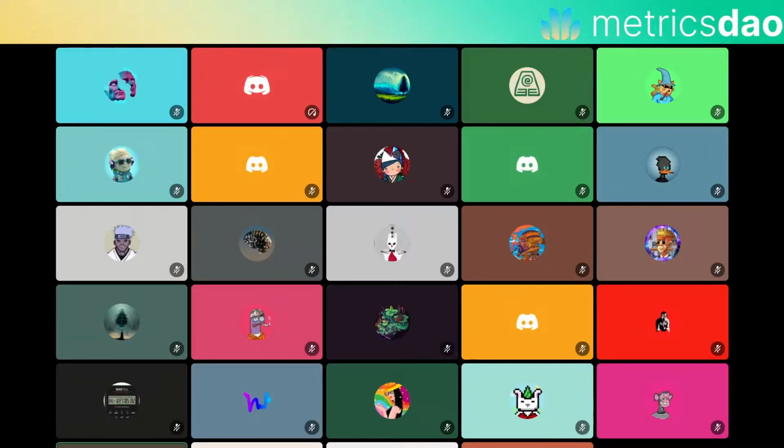So first, we have what we call community brainstorming, where anyone can come in and suggest topics and ideas on a partner project that we're working with. So for example, we partnered with Aave, focus was Aave V3. Anyone can go in there and say, here's what I'm interested in learning more about. Here's what I need analytics on. Here are my questions, my concerns. And you can upvote other people's questions as well. And by participating, you earn xMetric, which I will tell you more about right after.